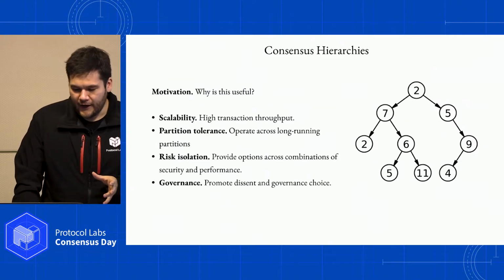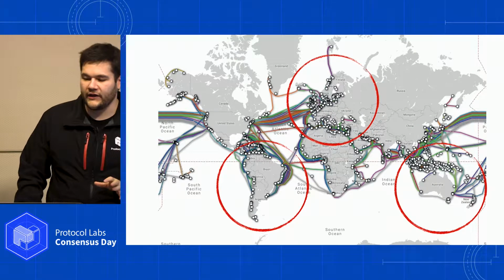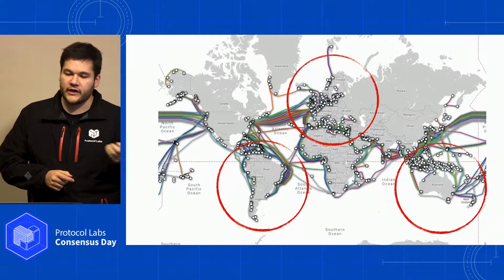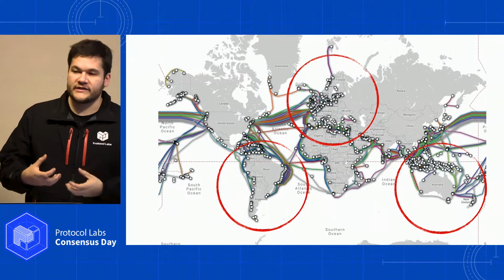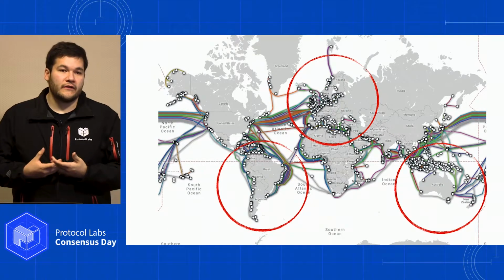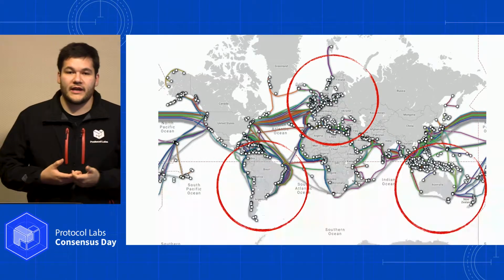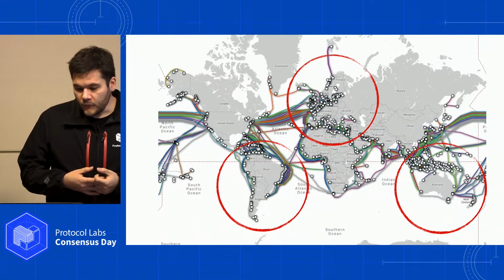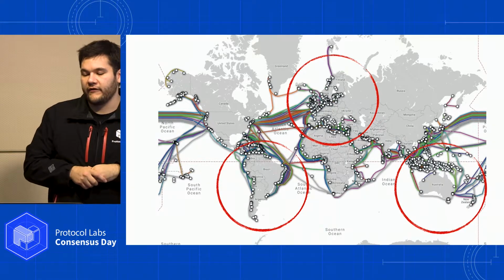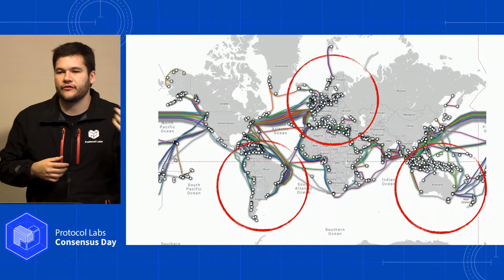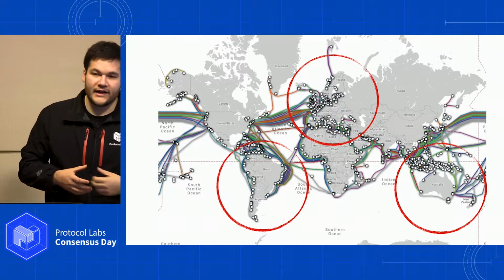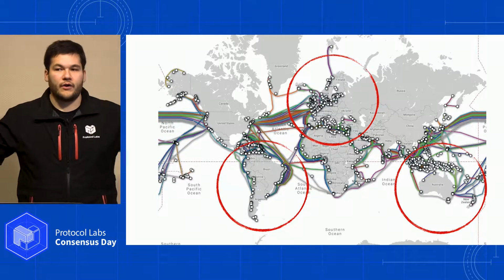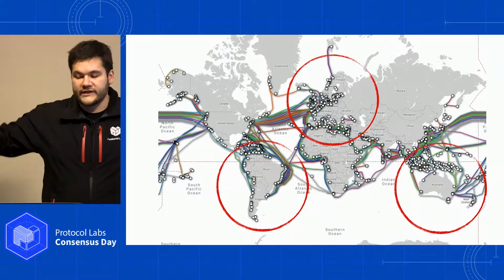Now, we talked about the internet and partitioning in the internet and what happens when you lose connectivity. You can think of overlaying or creating these consensus groups to match the topology of the internet. So you could imagine ISPs, or the structure of connectivity in ISPs, implying the sets of consensus groups that you might want. So this could be one per continent. You could have these large regions that are right underneath some sort of global consensus.